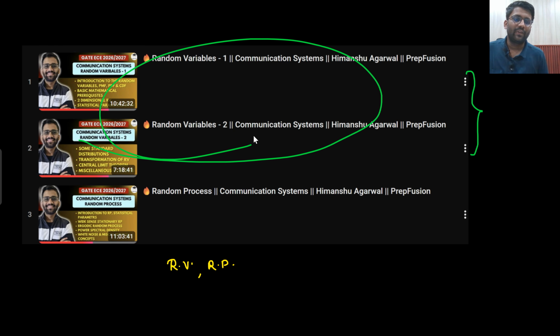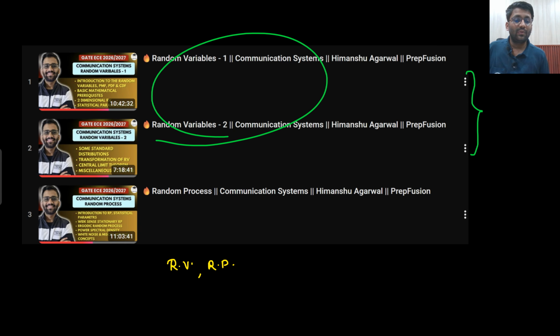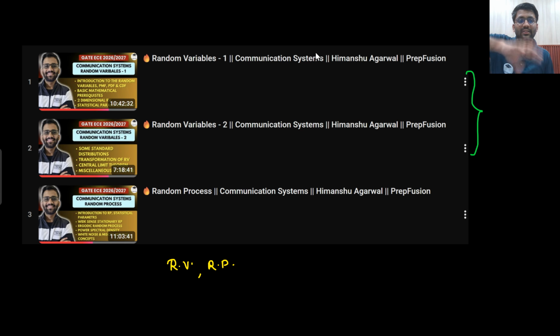Are you able to understand this point? When you see the syllabus of communication system on the GATE website, random variable is not even written. Then sir, why are you teaching it? Because this is the prerequisite of random process, and it is used in mathematics as well. So they have mentioned random variable in mathematics, not in communication system. But in communication system, random variable will be used highly.